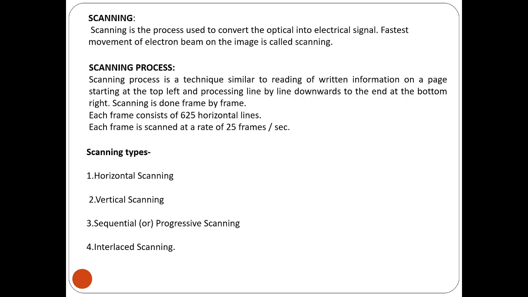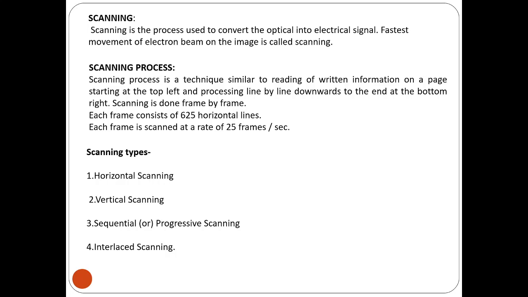So basically there are different types of scanning: horizontal scanning, vertical scanning, sequential or progressive scanning, and interlace scanning. Scanning is a technique similar to reading written information on a page, starting from the top left and processing line by line downward towards the bottom right.